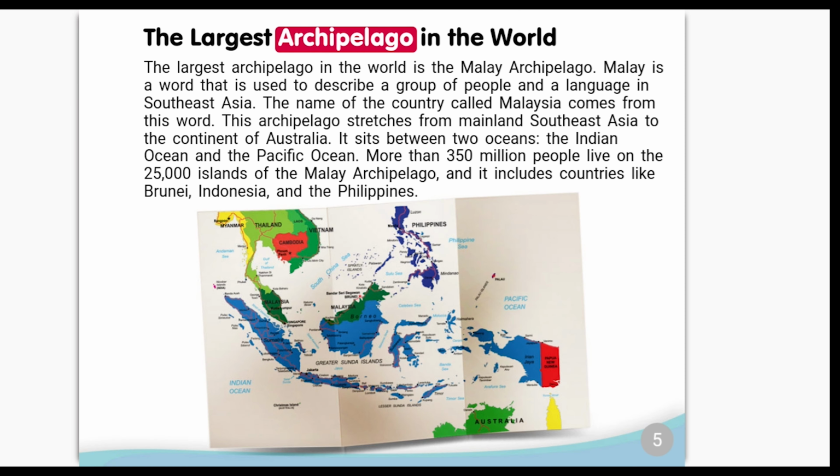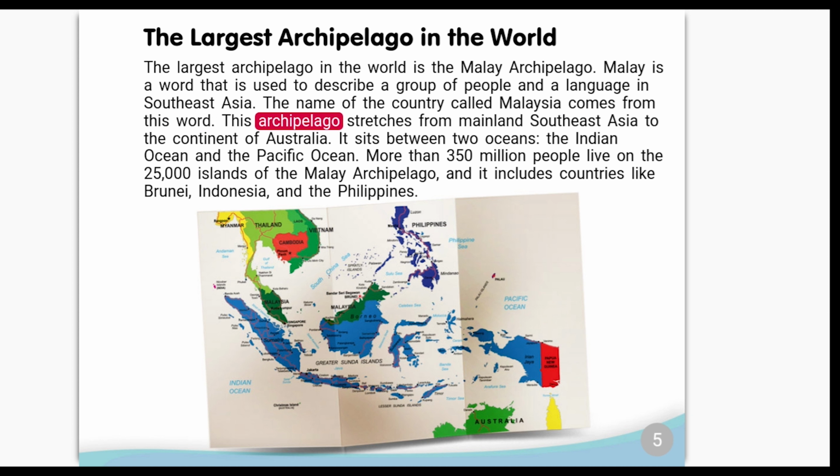The largest archipelago in the world. The largest archipelago in the world is the Malay archipelago. Malay is a word that is used to describe a group of people and a language in Southeast Asia. The name of the country called Malaysia comes from this word.